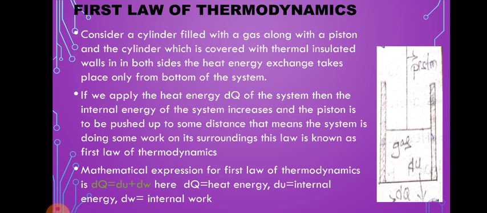So if we apply the heat energy dq to the system, then the internal energy of the system increases, and the piston is pushed up some distance. That means the system is doing some work on its surroundings. So this law is known as the first law of thermodynamics. The mathematical expression for the first law of thermodynamics is dq is equal to du plus dw.